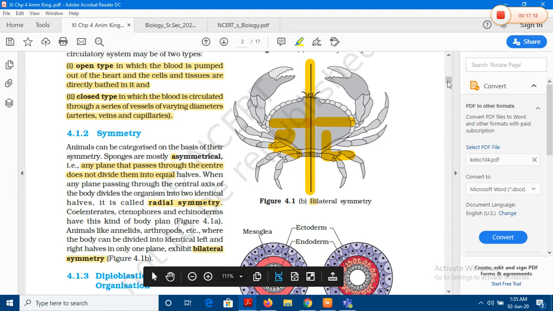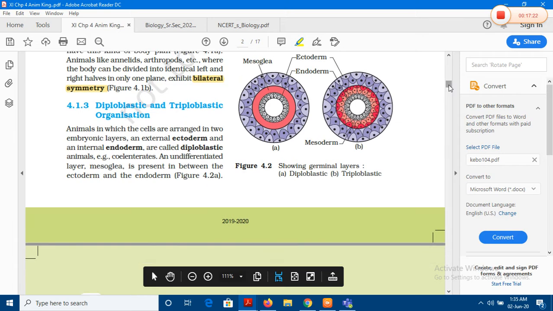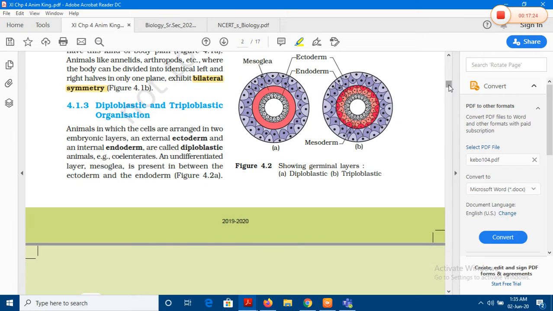So this is the way you have to approach the chapter and go through the common terms. The next feature or fundamental of understanding the classification of animals is the embryonal stage.